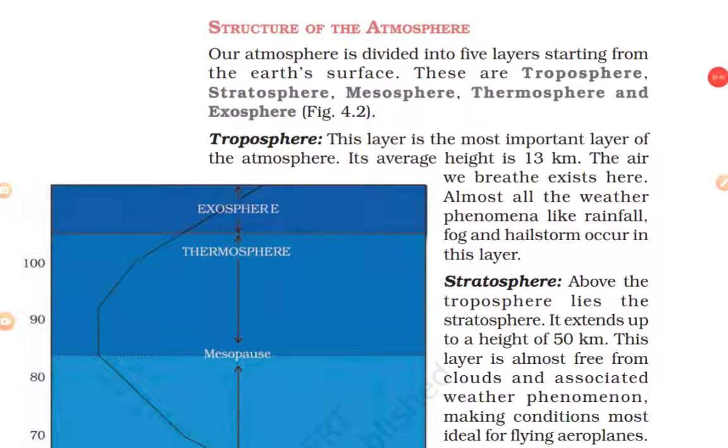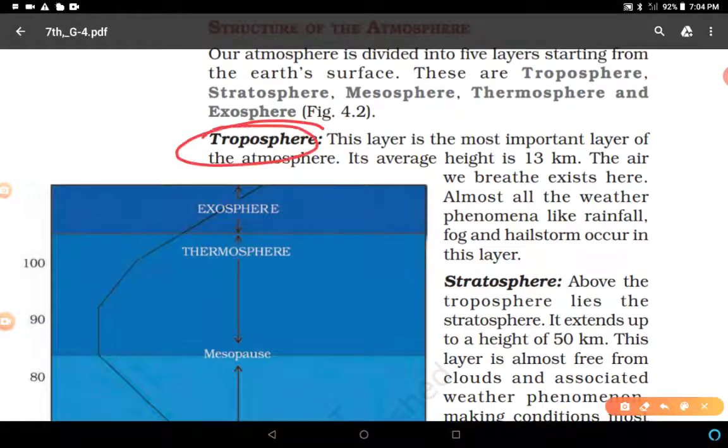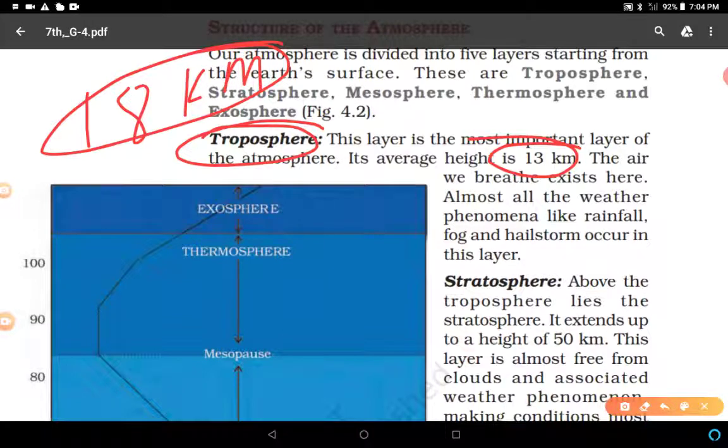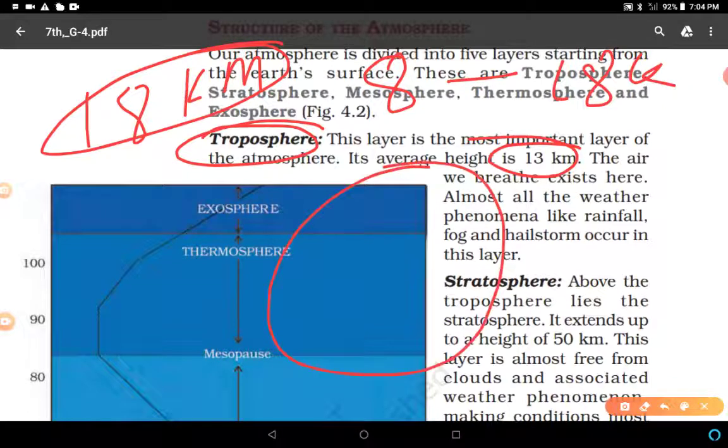The main feature of the troposphere is that its average height is 13 kilometer, but its highest height from the land surface is 18 kilometer. It differs from 8 to 18 kilometer. Where is it? This is Earth, and here the equator, 0 degree, North Pole and South Pole.